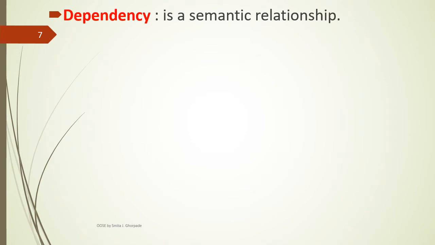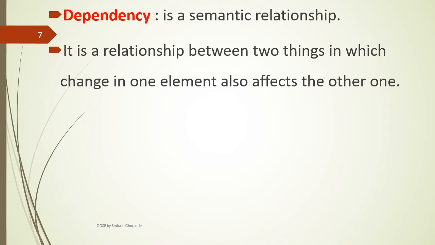First type of relationship, dependency. Dependency is a semantic relationship among different components of UML. It is a relationship between two things in which a change in one element affects or is reflected on another element. The graphical symbol for dependency is a dotted arrow line.